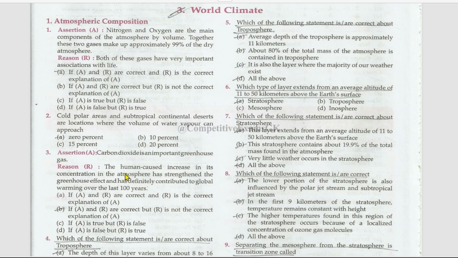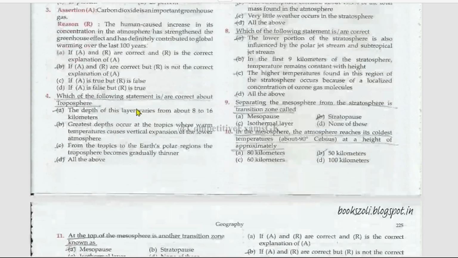The human caused increase in its concentration in the atmosphere has strengthened the greenhouse effect and has definitely contributed to global warming over the last 100 years. This is also true, but this is not the correct explanation of assertion. Which of the following statements is or are correct about troposphere? The depth of this layer varies from about 8 to 16 kilometers, right?